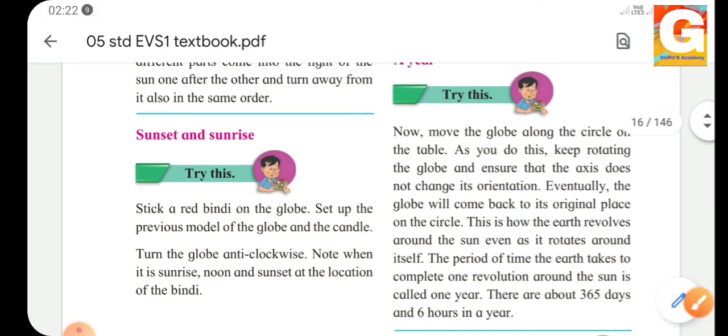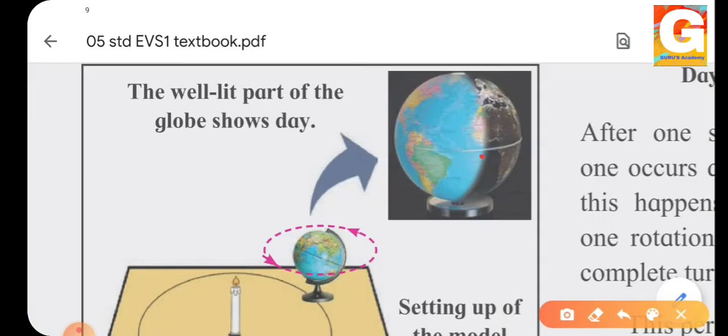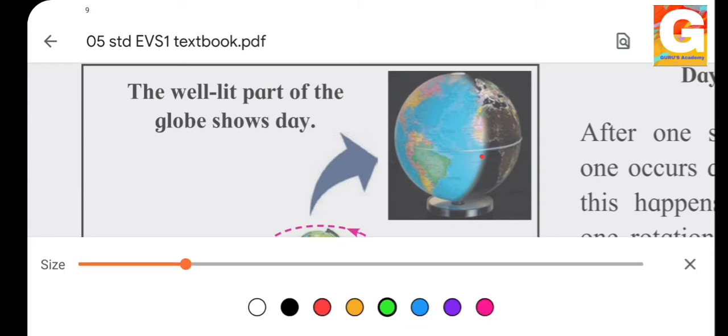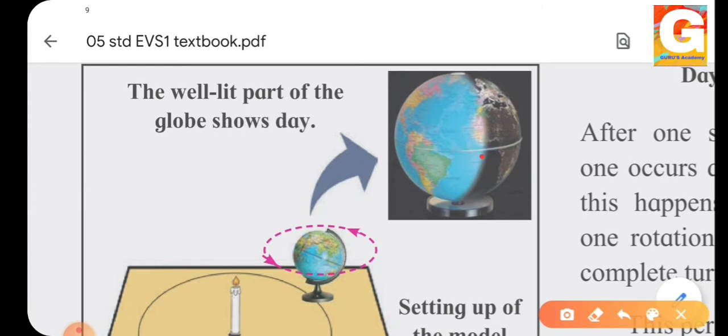Now let's see it on the globe, where you can see I've taken the red bindi. Now you have to rotate your globe. If I am rotating my globe, this is the way it will rotate, isn't it? Along with the globe, that bindi will also rotate. What will happen? When it goes to the back side, it will be dark. Now when it turns and again comes to this point, see, what will that be?